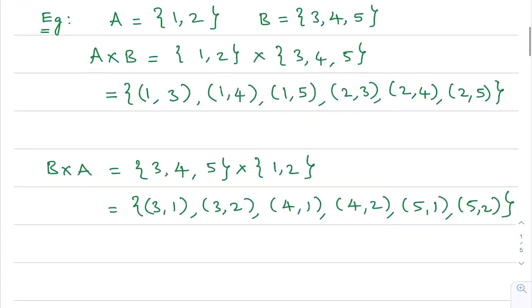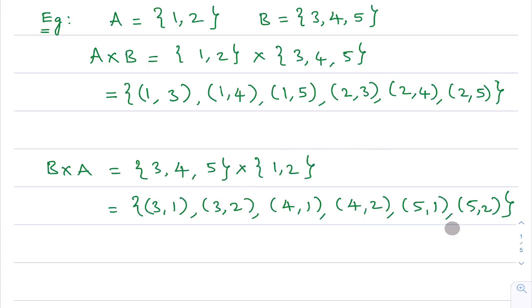Similarly, B cross A. You write first set B, then you write set A. You consider the first element of the first set and you pair with all the elements of the second set. You take 3 and pair with all the elements of this set: ordered pair (3, 1), ordered pair (3, 2). You take the second element in the first set and pair with all the elements of this set: (4, 1), (4, 2), (5, 1), (5, 2).